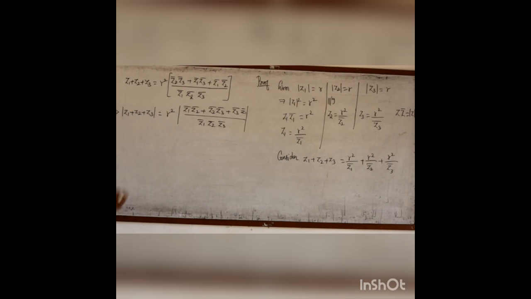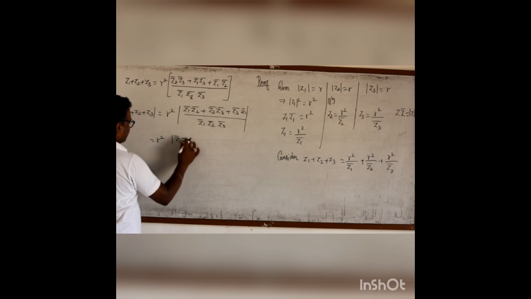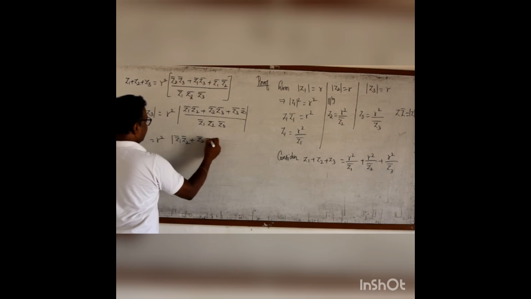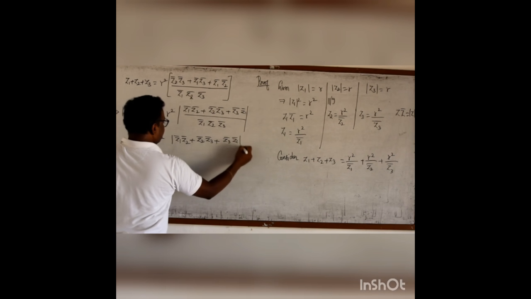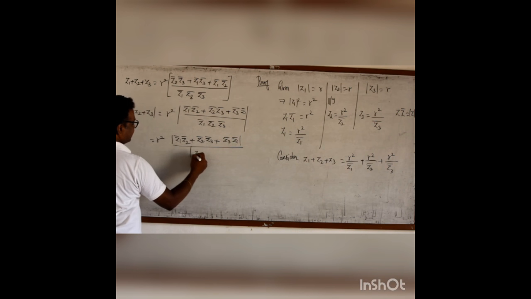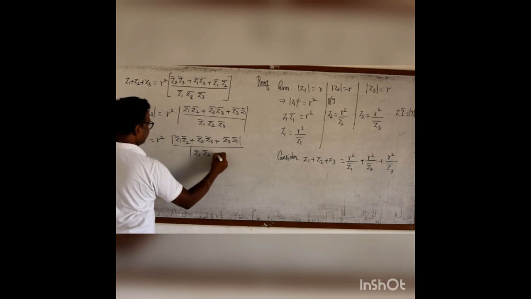I am writing in order. Now, r square into this one, I can have a separate modulus for the numerator and a separate modulus for the denominator.